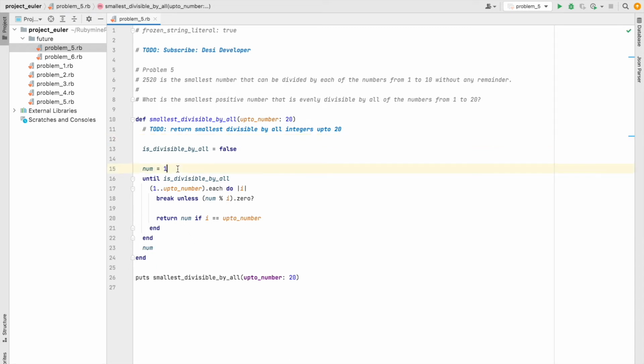So what we are doing is we are starting a loop until the number is divisible by all. We are starting from 1 and adding, we forgot to add, because num plus equal 1. So we are starting from 1 and adding 1 each time.